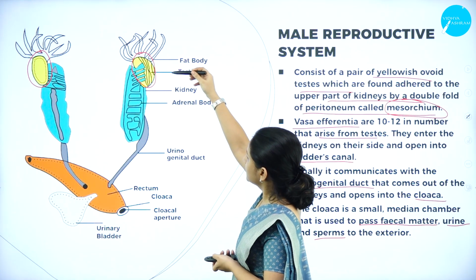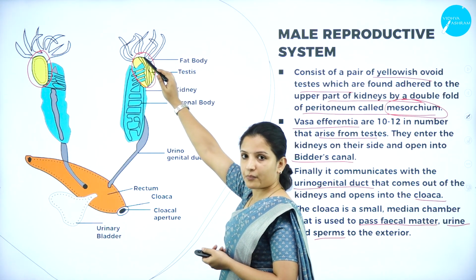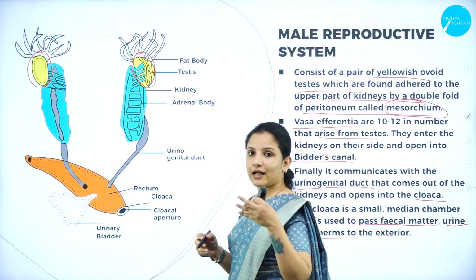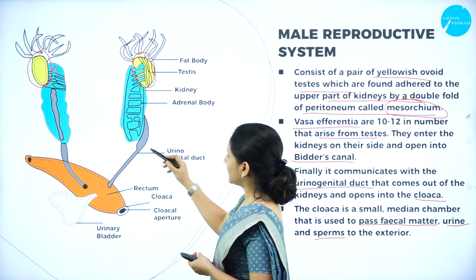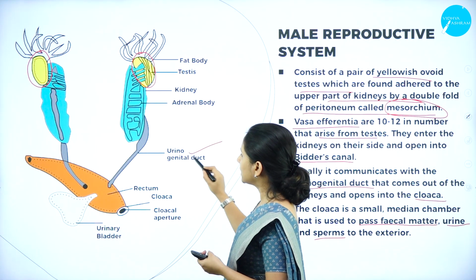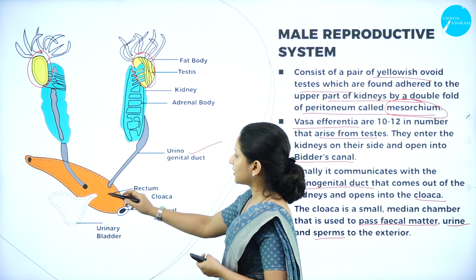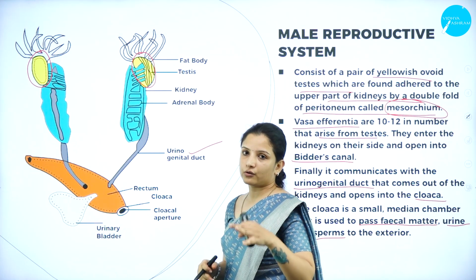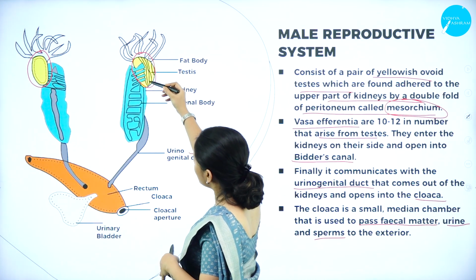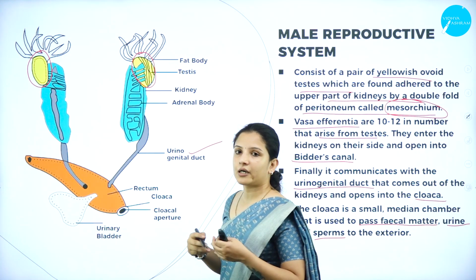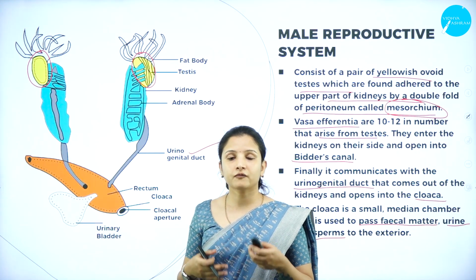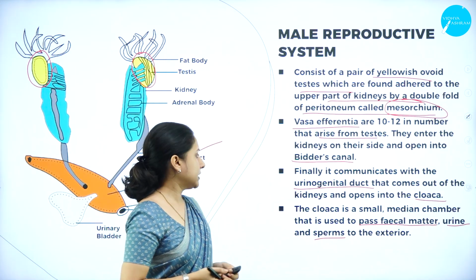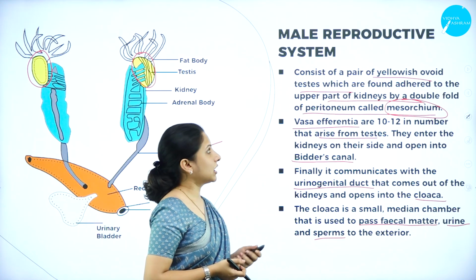So the testis, present in the upper part of the kidney, is connected to the vasa efferentia. That vasa efferentia extends and connects itself to the urinogenital duct. This urinogenital duct is connected to the rectum. From the rectum, it is connected to the cloaca and to the cloacal aperture. That is how the sperm from the testis travels and comes out of the cloacal aperture from the male frog during the reproductive cycle or mating phase. So this is about the male reproductive system.